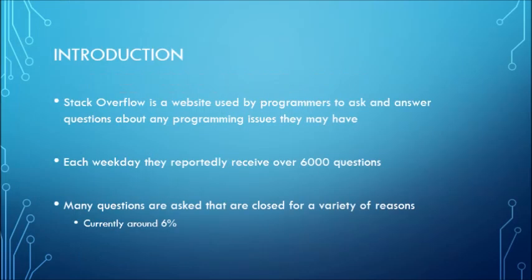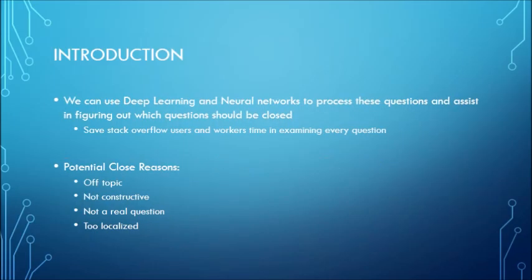As many of you know, Stack Overflow is a website that is used by programmers to ask and answer questions. They reportedly receive over 6,000 questions every single day. Around 6% of those are closed for a variety of reasons. I propose we can use deep learning and neural networks to process these questions and assist in figuring out which ones can be closed. This will save users and employees of Stack Overflow lots of time, not having to look through every single question.